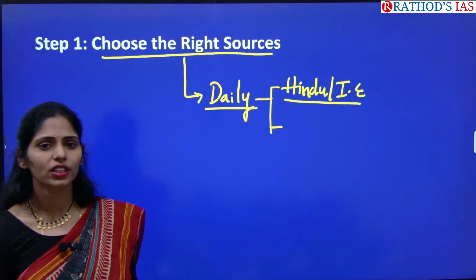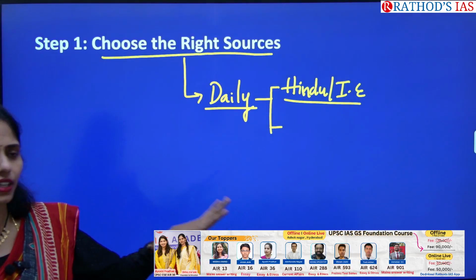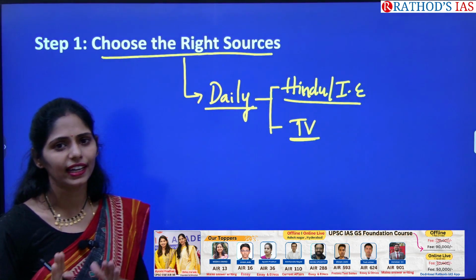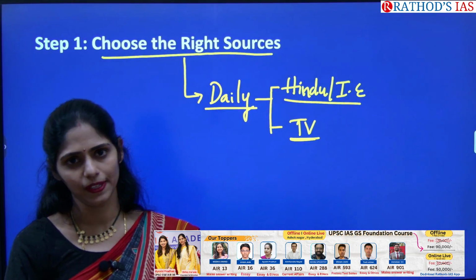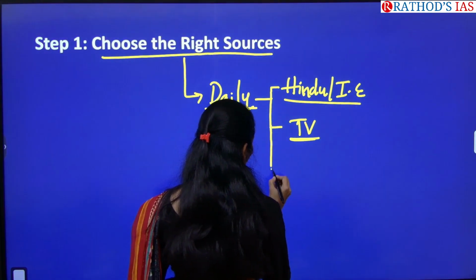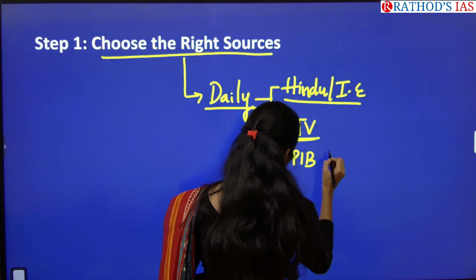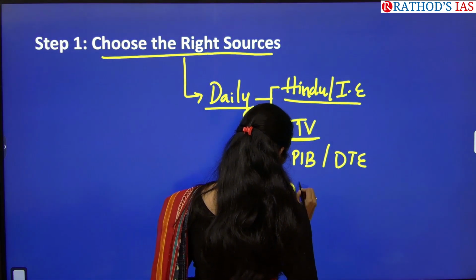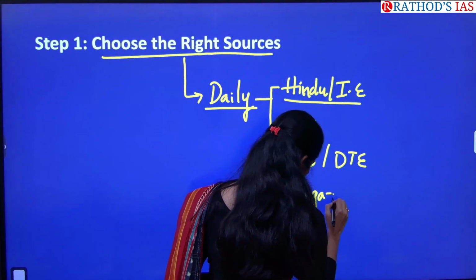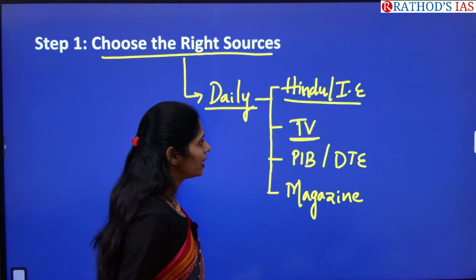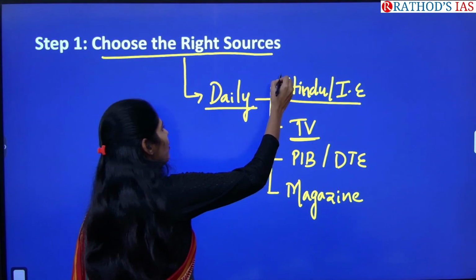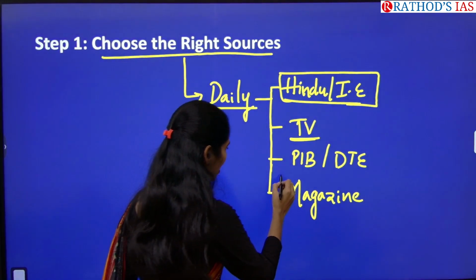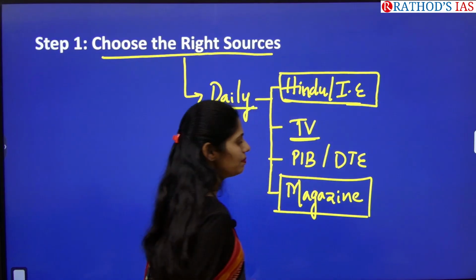If you are not good at reading and are bored by newspapers, you can follow any TV channel which covers current affairs clearly, according to your UPSC needs. Next, you have to refer to PIB and Down To Earth. And next, as usual, many students follow magazines. Here I will talk about how to make notes from a newspaper, and next how you can make notes from a monthly magazine.